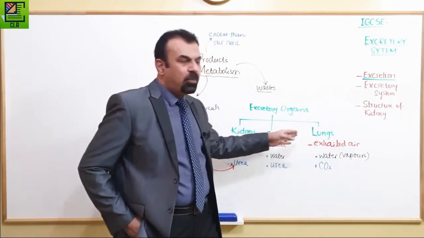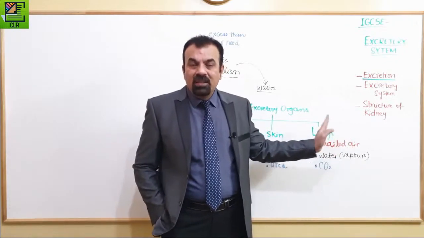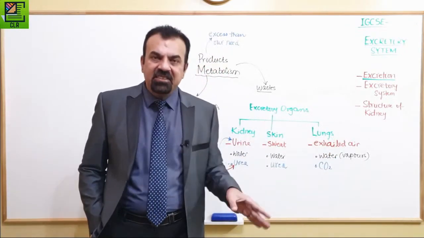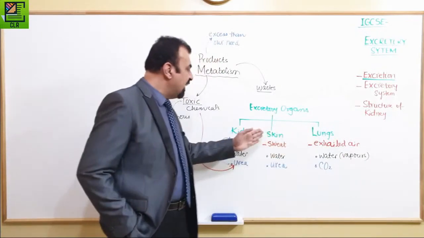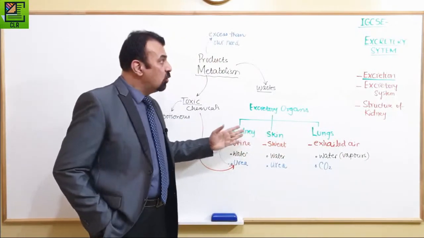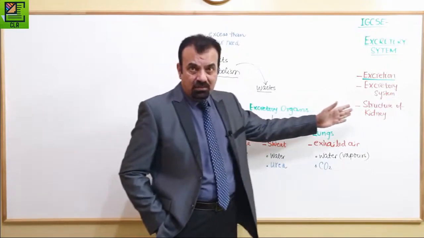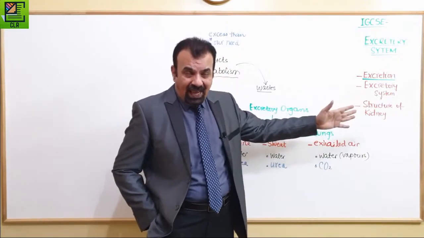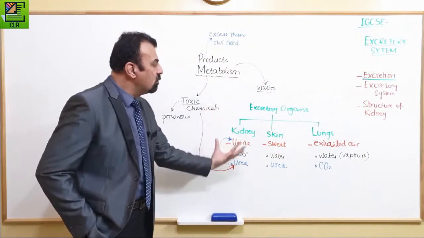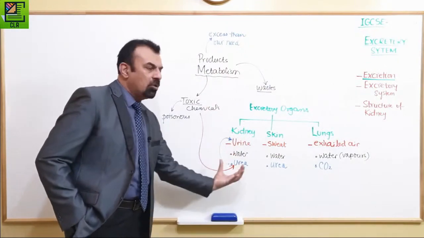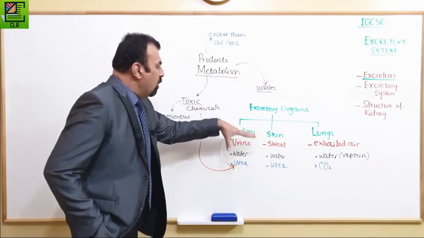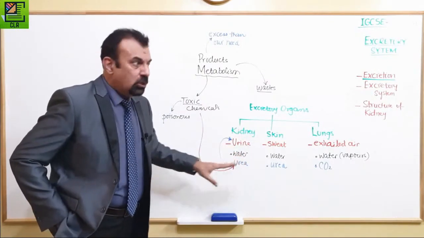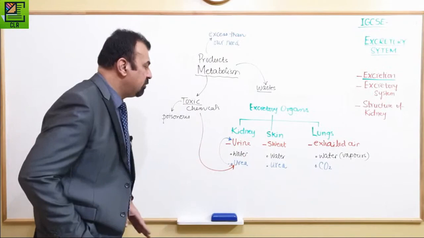So that is probably the lungs. But no, lung is also an excretory organ. Understand that. Lung is an excretory organ, skin is an excretory organ. So our excretory system is actually, in this topic, we're not going to talk about all of them. Skin we discuss in homeostasis. We're going to talk about kidney, basically. So kidney is the main organ you have to talk about.